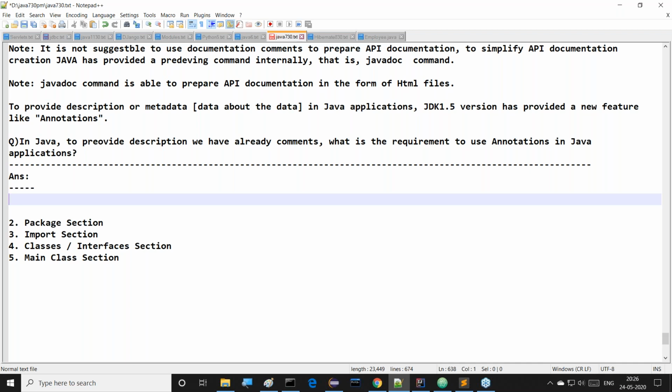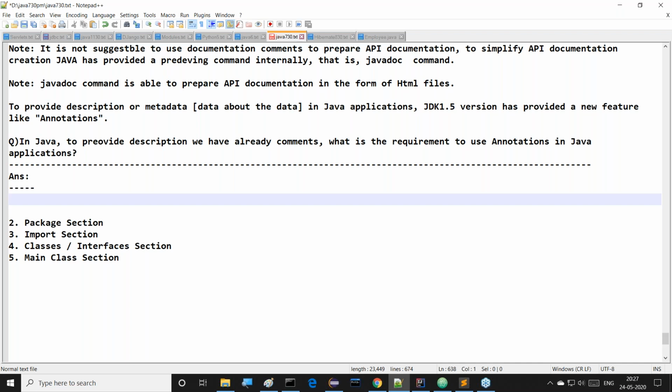But my requirement is, I want to bring my description or comments up to runtime of my application. To bring our description up to runtime of our application, we have to go for annotations. Answer is very clear.